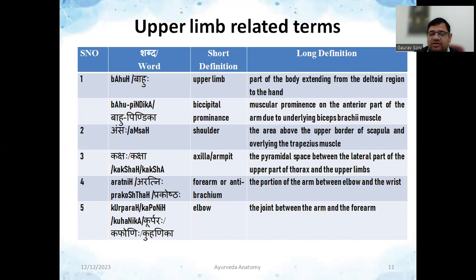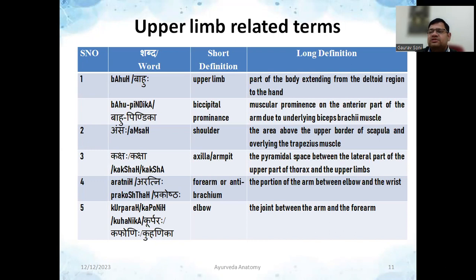Then there is one word Aratni, also called Prakoshta. This is the word for forearm, which is technically called antebrachium. Brachium means arm, and this is the forearm. When we divide the upper limb, we can divide it into basically 3 or 4 parts: arm, forearm, then wrist part, then manus or hand. So for the forearm, the portion of arm between the elbow and wrist is called Aratni or antebrachium.